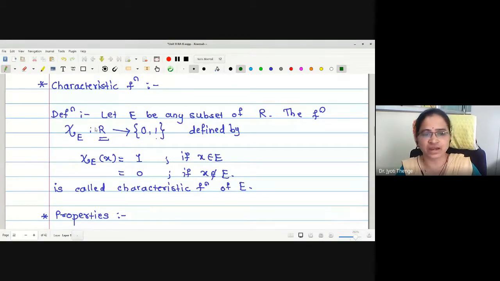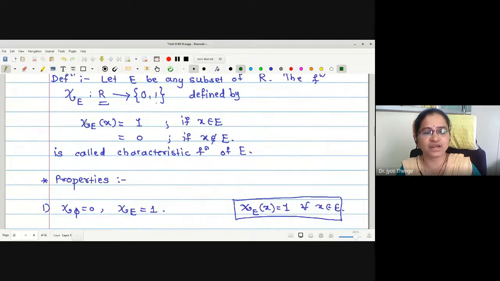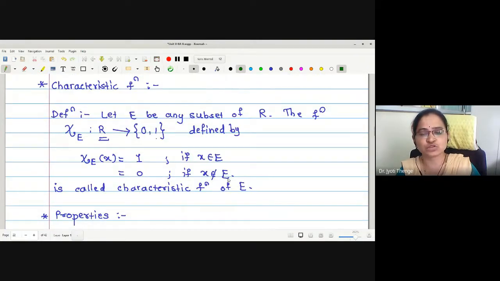Next, we have seen the characteristic function. A characteristic function is defined to be a function on the set of real numbers whose codomain is the doubleton set {0, 1}. It is pronounced as chi. Chi of E of x is 1 if x is an element of the set E, and 0 if x is not an element of the set E, where E is no doubt a subset of R.